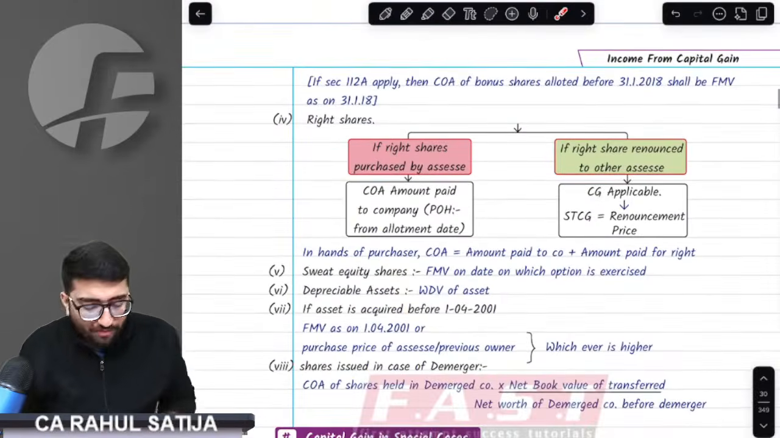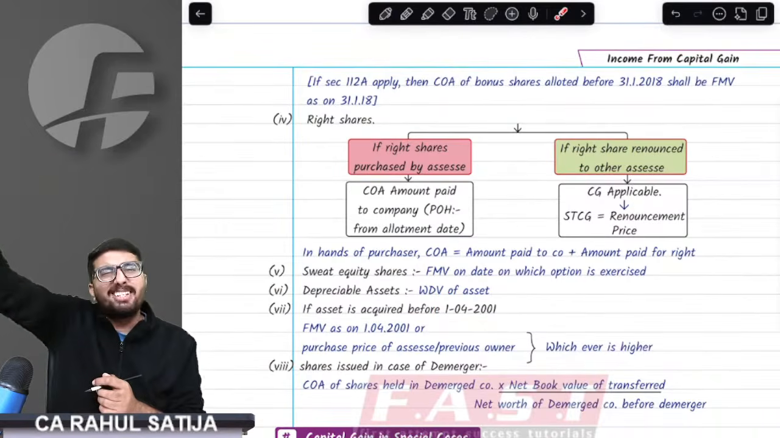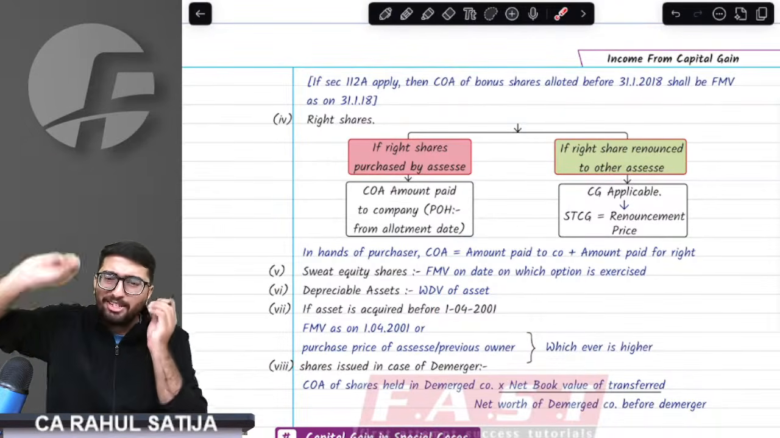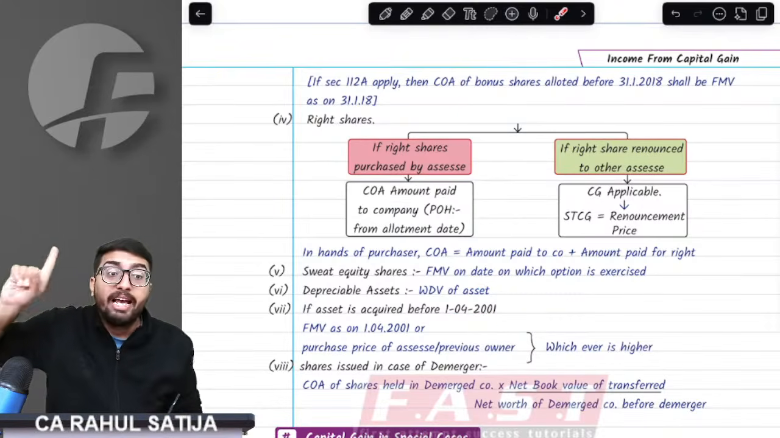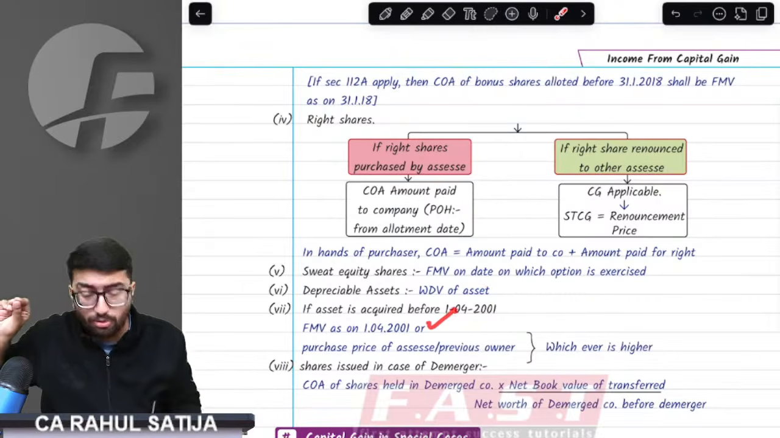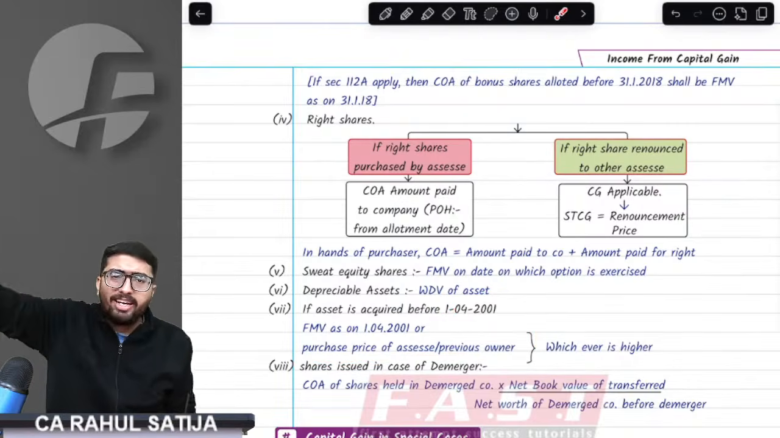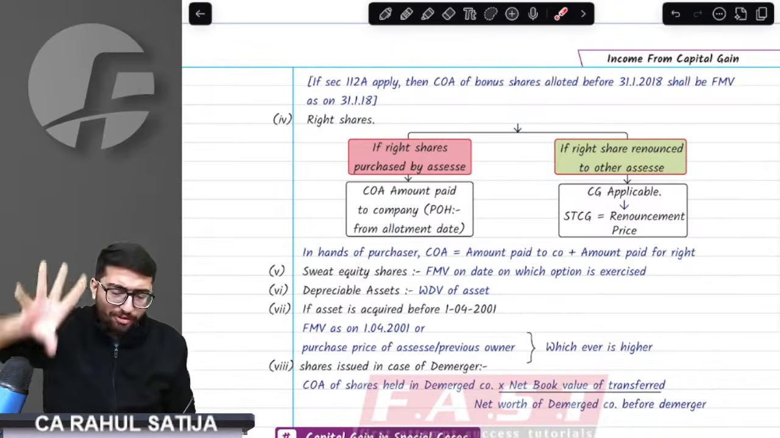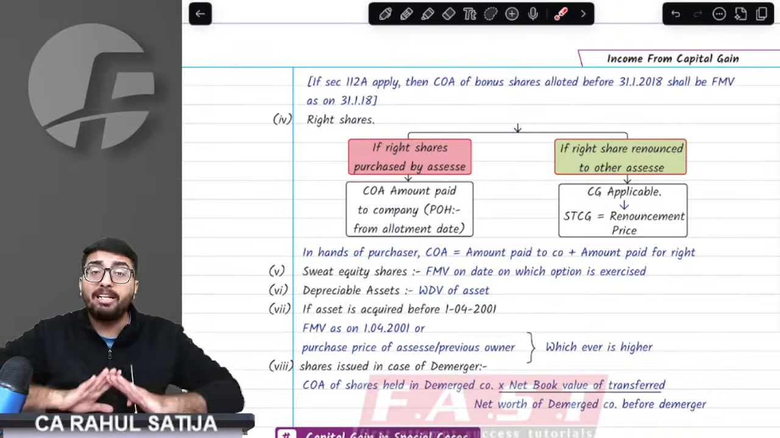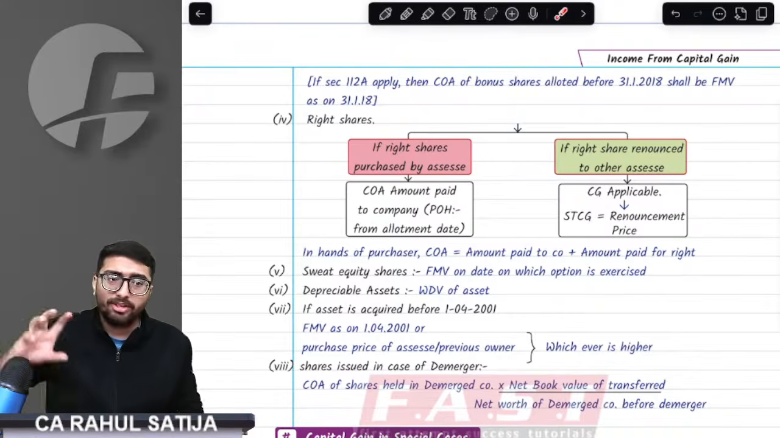Now, another important point. Sometimes you have acquired a very old asset. Is it possible? Yes, sir, it is possible. If the asset was acquired before 1st April 2001, then you have to take the FMV as on 1st April 2001 or the purchase price, whichever is higher. Remember, this is a very important clause applicable to all the assets. Whatever assets you have, if you have acquired before 1st April 2001, you have to take FMV or cost, whichever is higher.